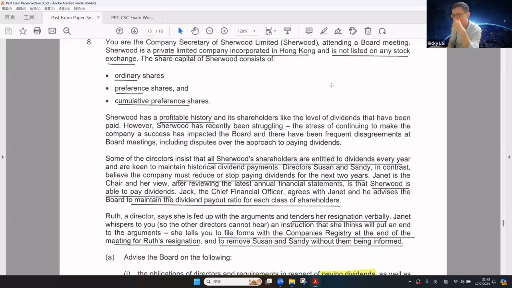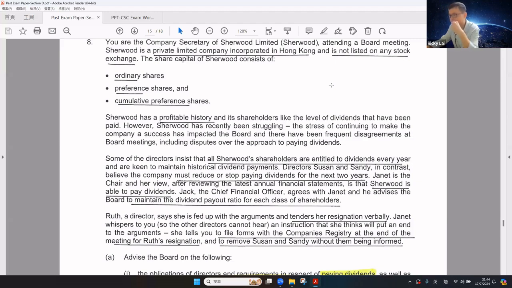However, there are some struggles, including the threat to continuing to make the company a success, which has impacted the board, and there has been frequent disagreement at board meetings, including the approach to paying out the dividend. Some of the directors insisted that all shareholders are entitled to dividend every year and are keen to maintain historical dividend payment. Directors Susan and Sandy believe that the company must reduce or stop paying dividend for the next 2 years. Janet is the chairman.